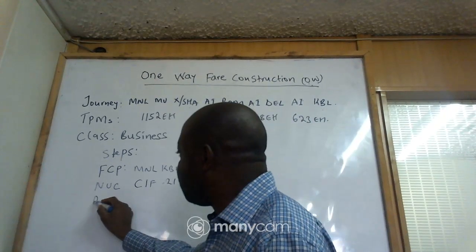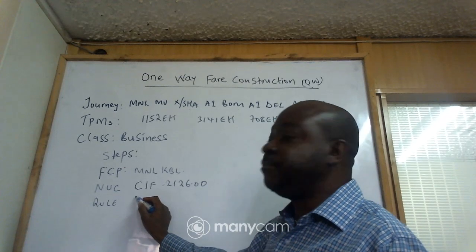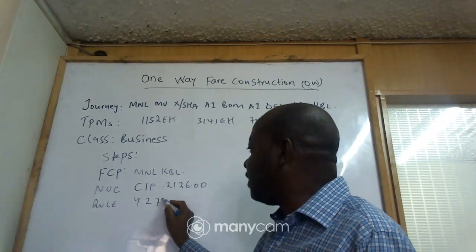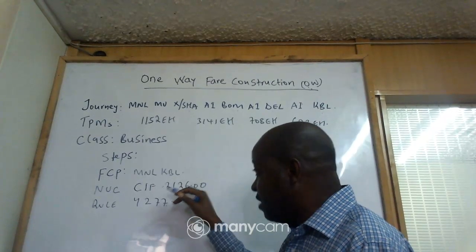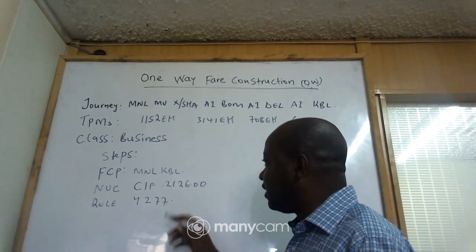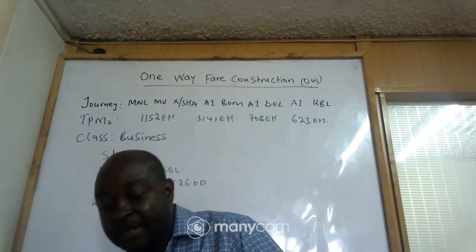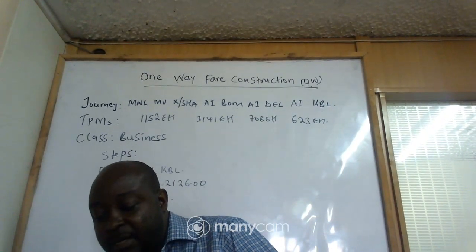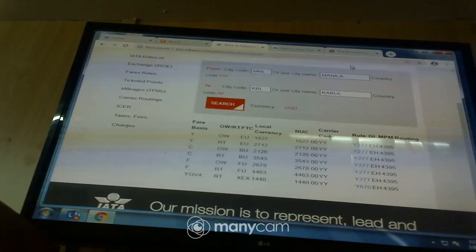And then you have our rule. So our rule here was Yankee 277. So in other words, this rule will govern this fare. For you to quote this fare, we have to go through the rules and confirm whether they comply with the fare. So let us go to the rule and check whether they comply.